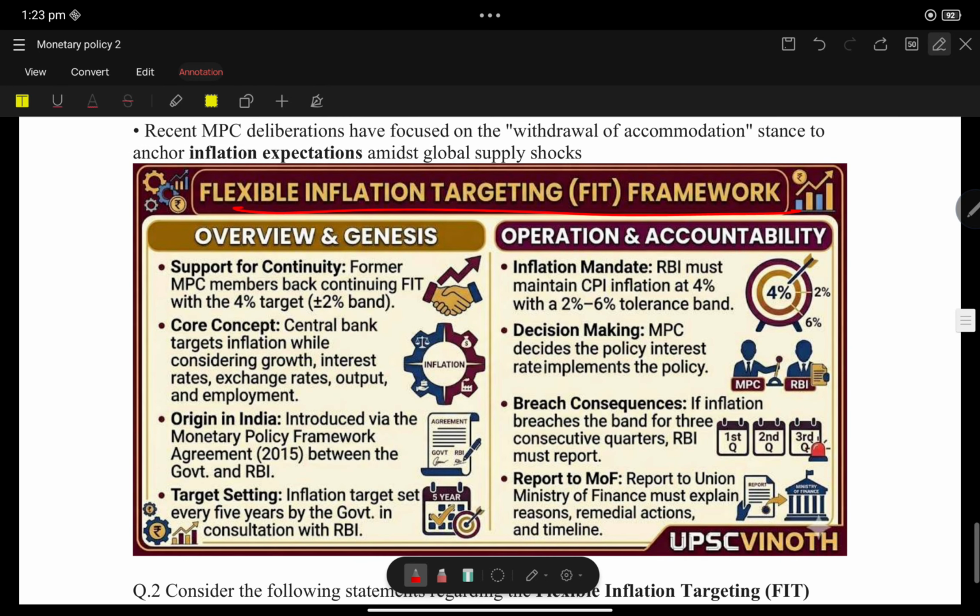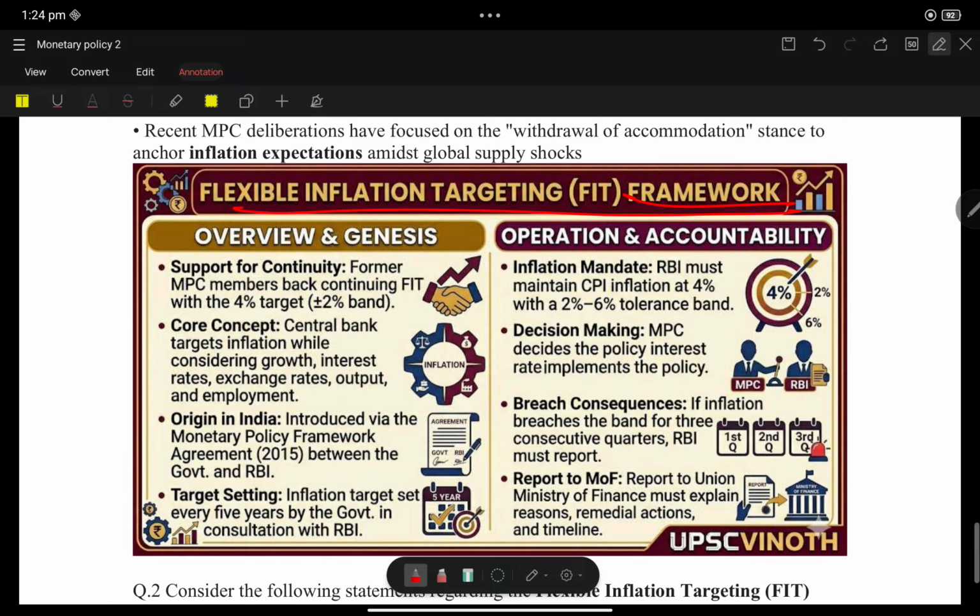Flexible inflation targeting framework. Now, I am coming to another important point, that is the flexible inflation targeting framework. That means you are making a framework to make inflation flexible, to counter the flexibility in the inflation.